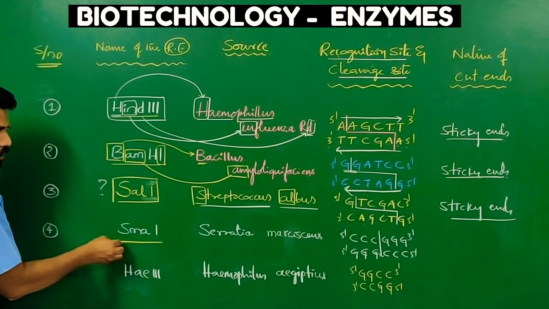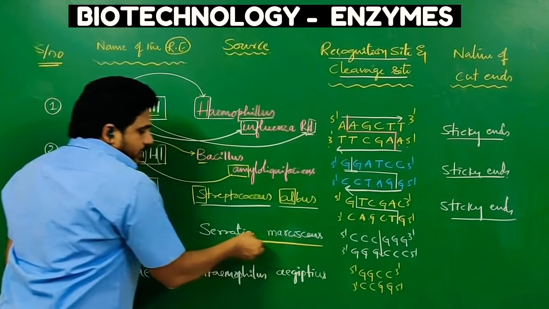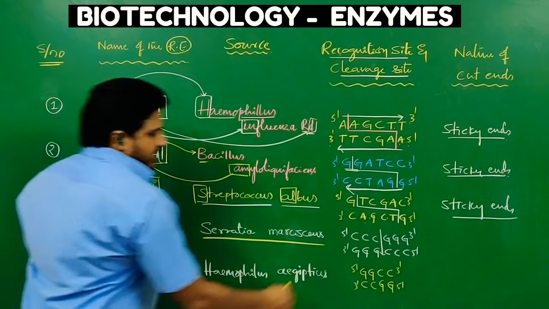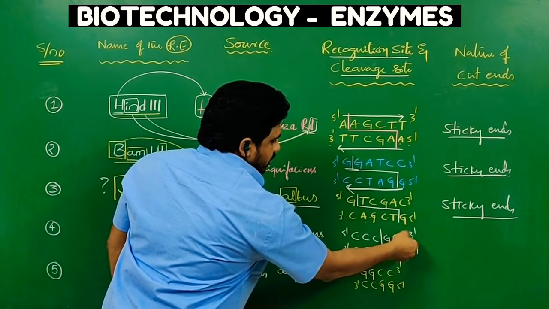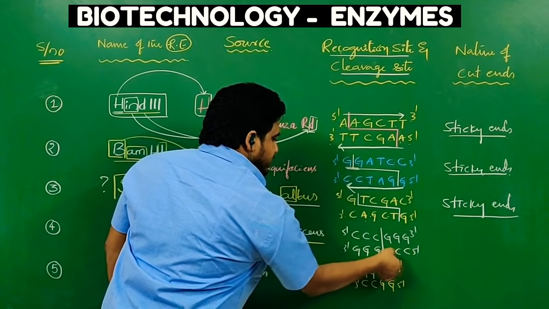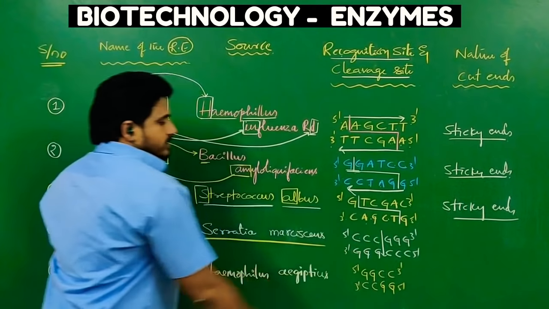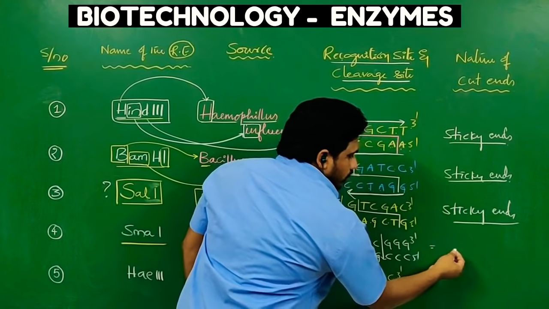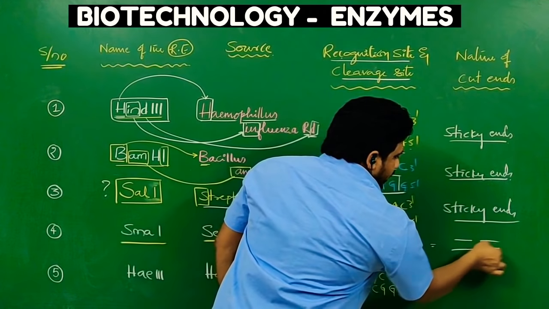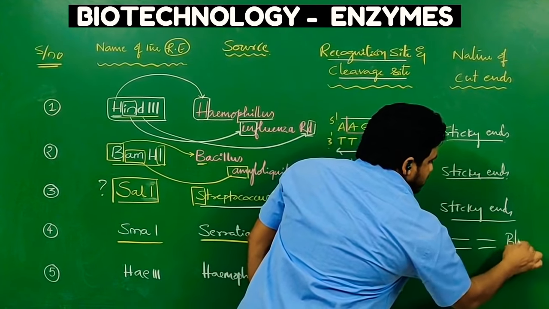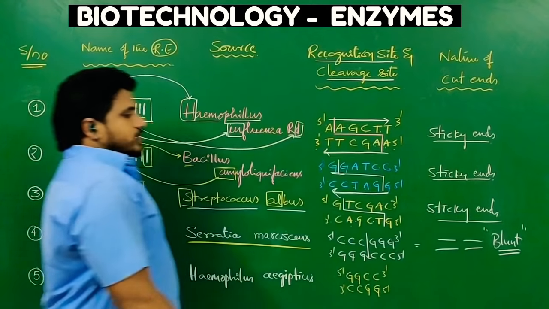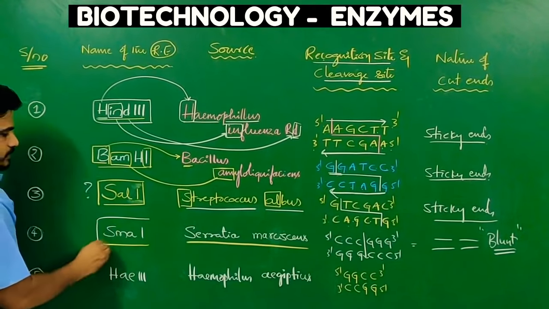Next one is SMA1. It is extracted from a bacterium called Serratia marcescens. The sequence is CCCGGG. The opposite sequence is also CCCGGG. Here the cutting pattern is between C and G. So the result is two equal ends. So these are blunt ends. Here you found a blunt-end producing restriction endonuclease, called SMA1.